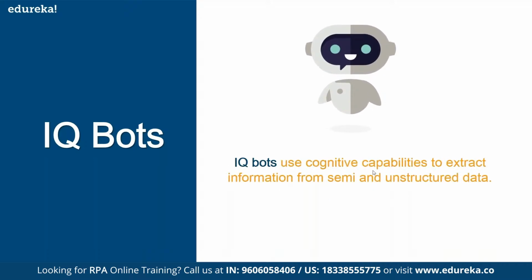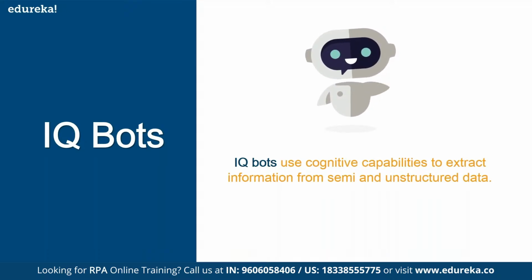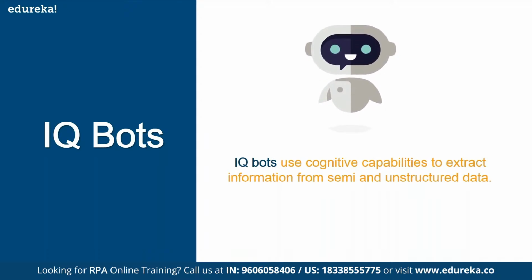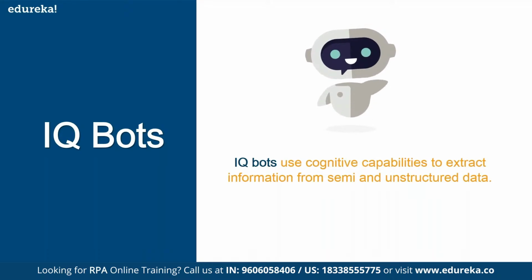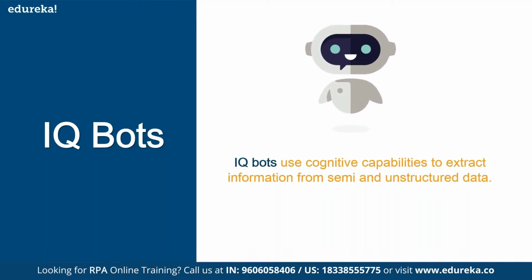So that's what you have here. See, IQ bots use cognitive capabilities. These cognitive capabilities are from machine learning and AI to extract information from semi-structured and unstructured data. If you have data scattered, say a PDF document from which you have to extract information, but no two documents are similar. In one document, your data is placed somewhere, but in another document you have the same data placed on the third or fourth page, wherever. Because RPA is not an intelligent tool, right?